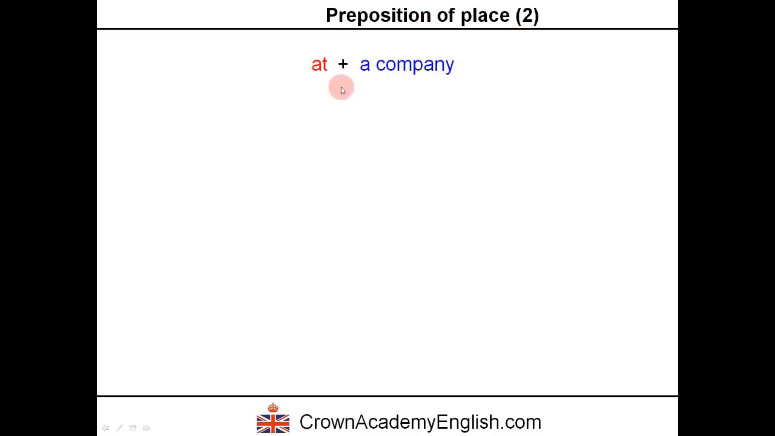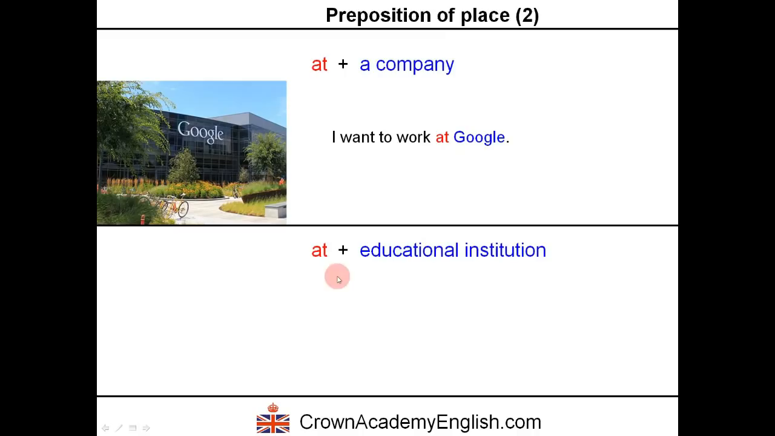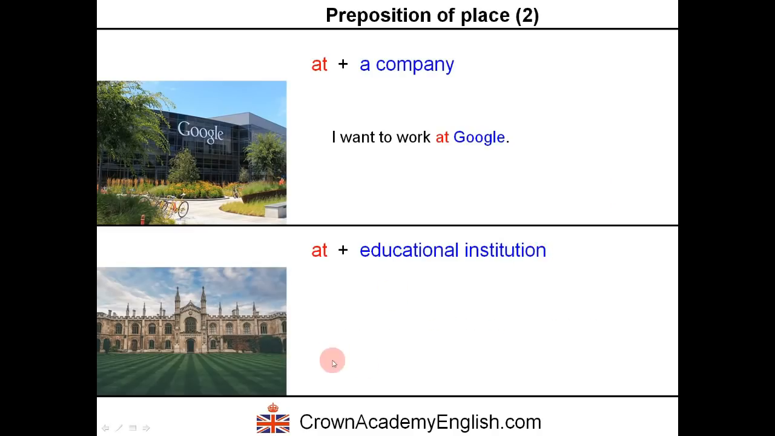We can also have at followed by a company, a place of work. So here we have Google. I want to work at Google. At followed by the name of the company. We can also have at followed by an educational institution. For example, a school or university. Okay? For example, Jane studied at Cambridge University. At Cambridge University.